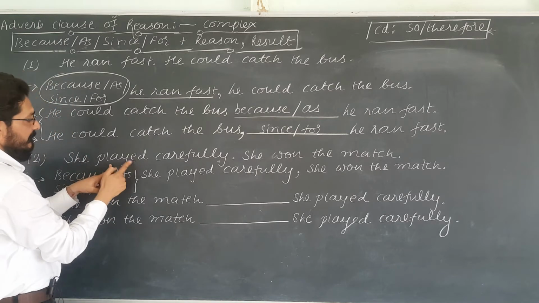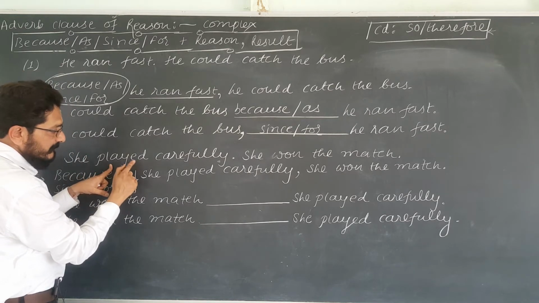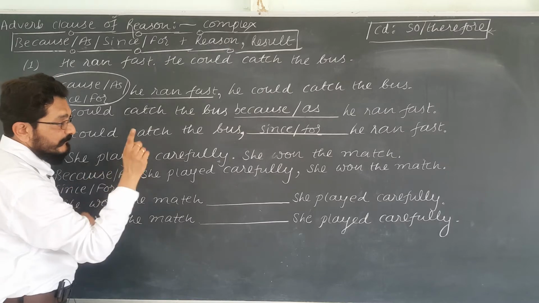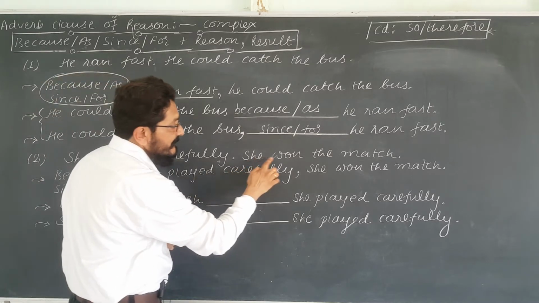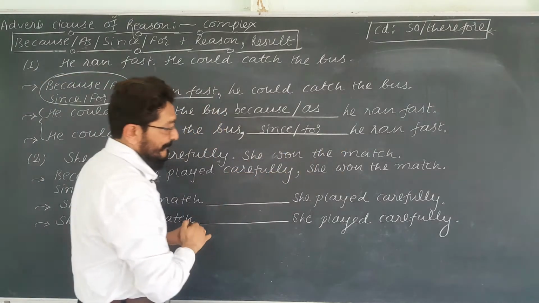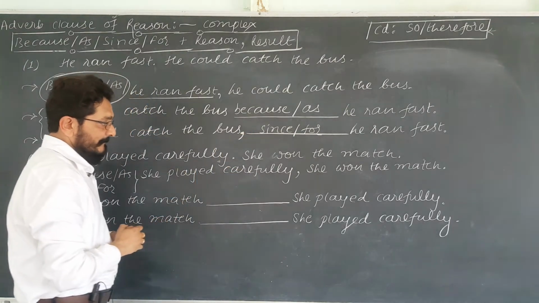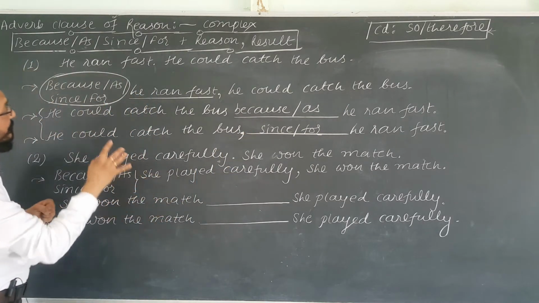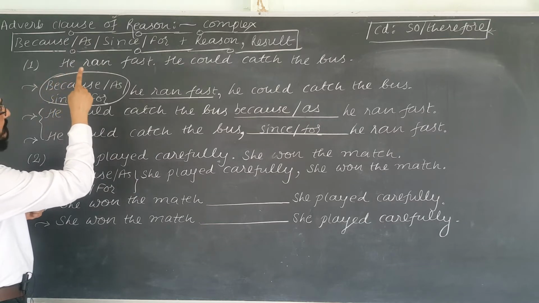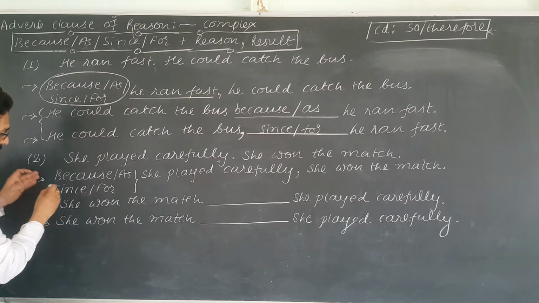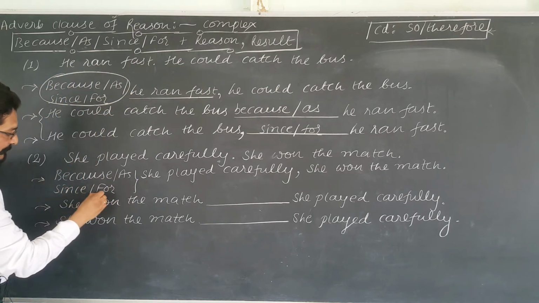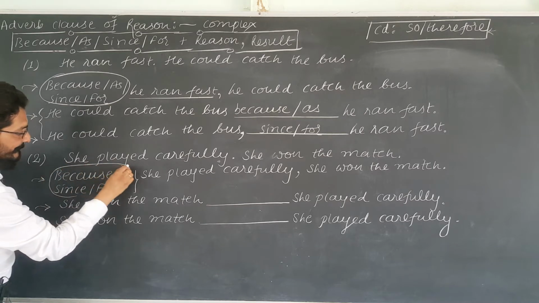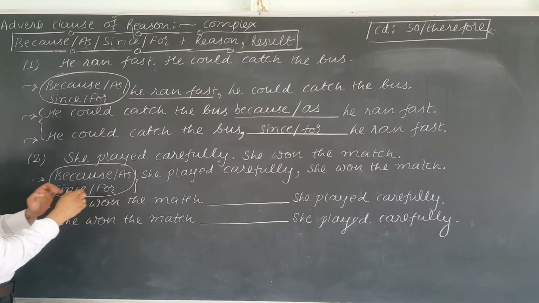She played carefully is the reason. What is the result? She won the match. This is the result. Suppose you want to use because, as, since, for in the beginning of the sentence; you can put any of these four in the beginning.